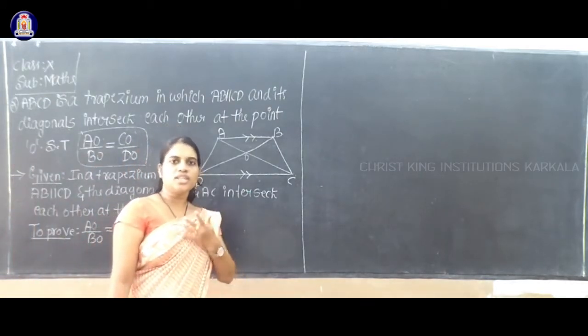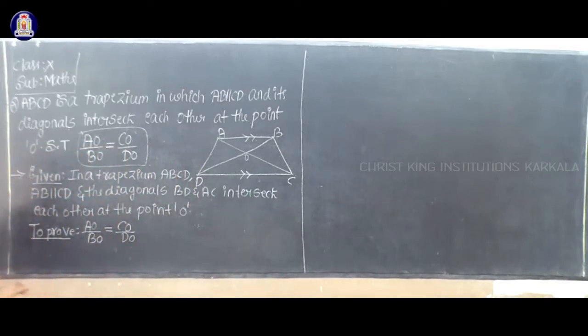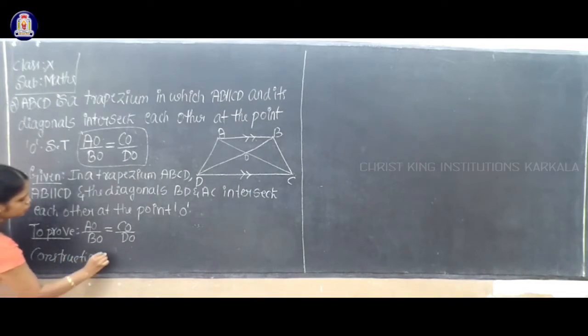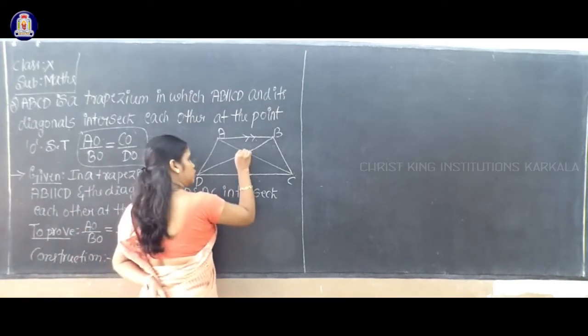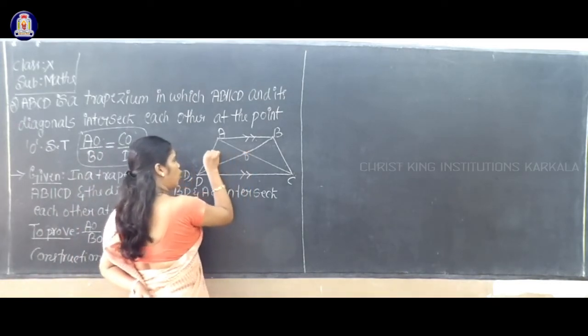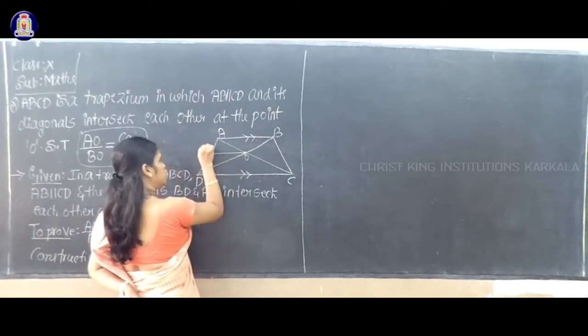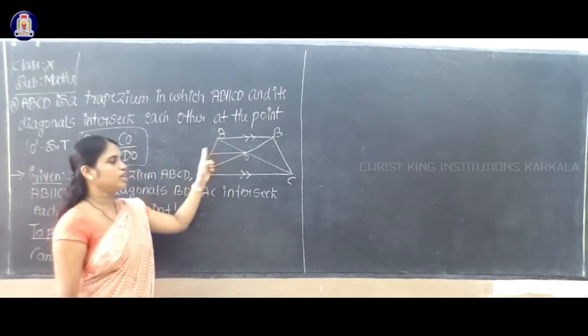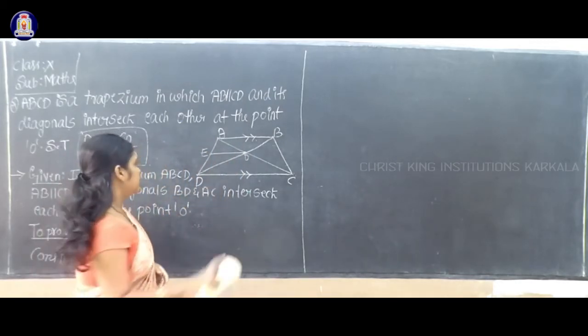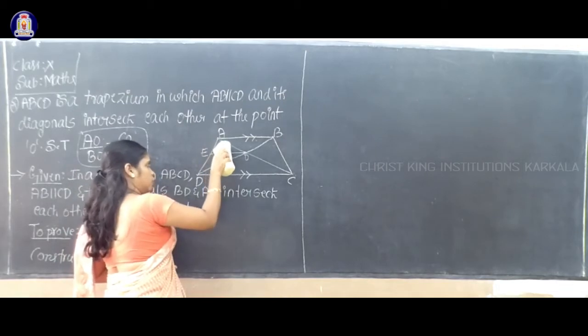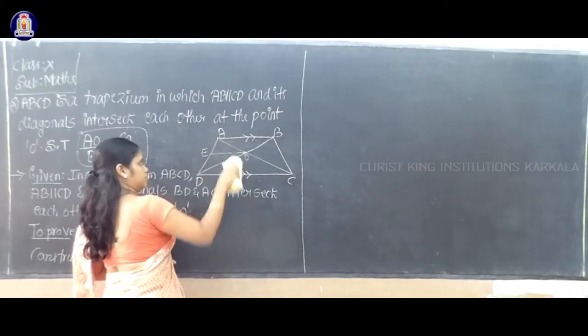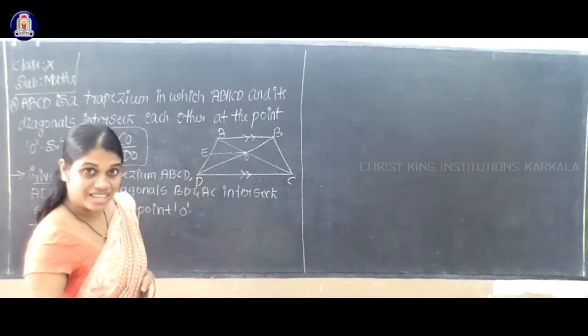So what is that construction? Next step, construction. I will draw one line through this point O, that is OE. I'll represent it by a dotted line, so that you can make out this is a construction.